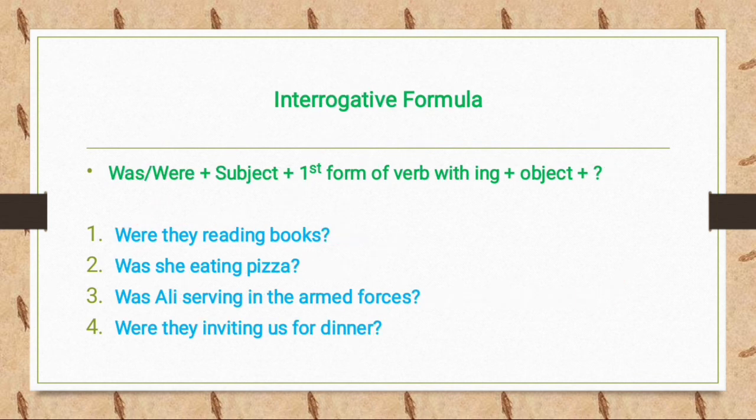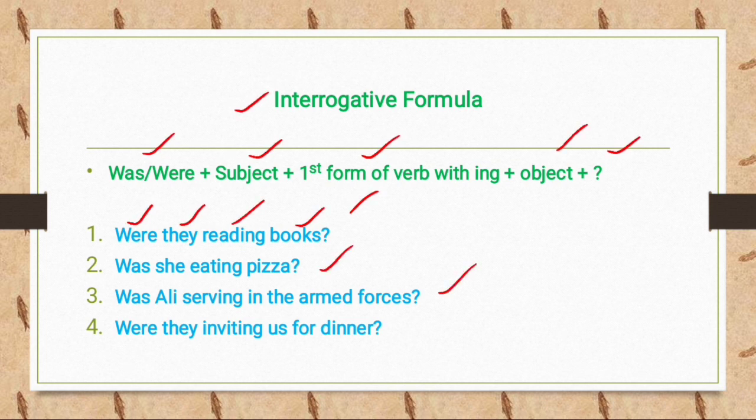And at the last we have interrogative formula. Was and were, subject plus first form of the verb with an ing and object, and at the last we have question mark. And as it is interrogative, we have to use a question mark, and the helping verb should be at the start, like were they reading books. Now were is the helping verb, and we have to use it at the start. They is subject, reading is first form of the verb with ing, and then books is object, and at the last we have question mark. Was she eating pizza? Was Ellie serving in the armed forces? Were they inviting us for dinner?